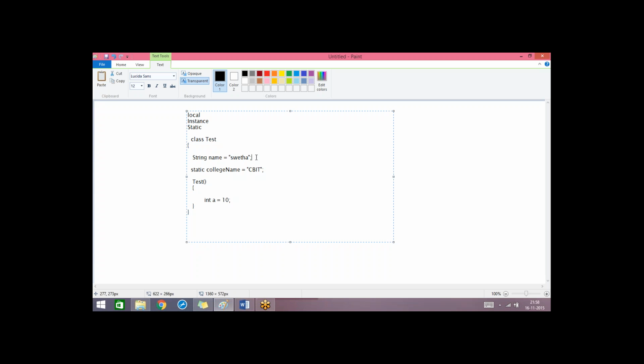This is the instance variable because this is defined outside the method or constructor. This college name variable is also defined outside the constructor and method, but the keyword static is used. This represents that it's a static variable. And the difference is, suppose for this class, from the main method, I create two objects. Do you have an idea how to create an object for the class? Yes. This is the basic syntax.